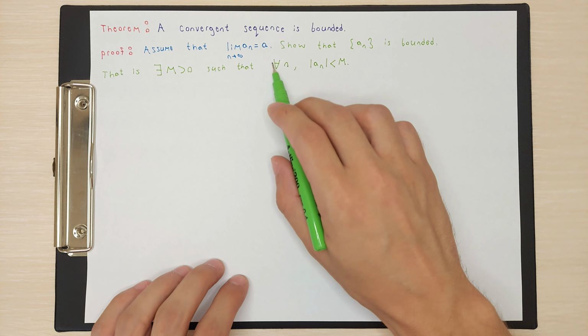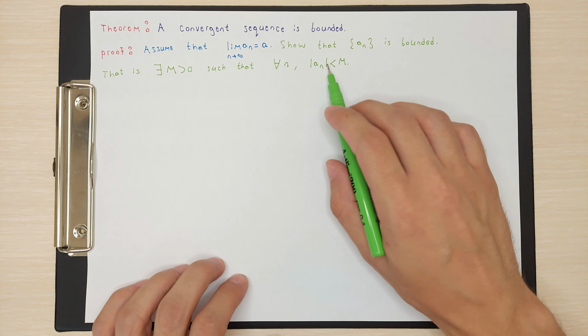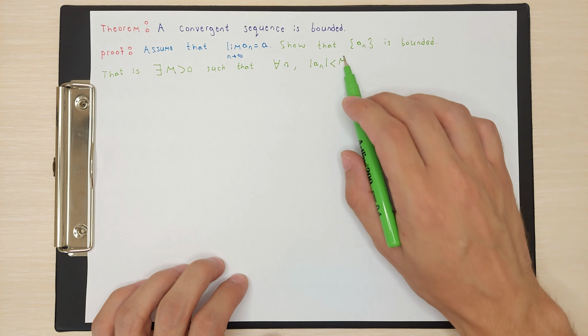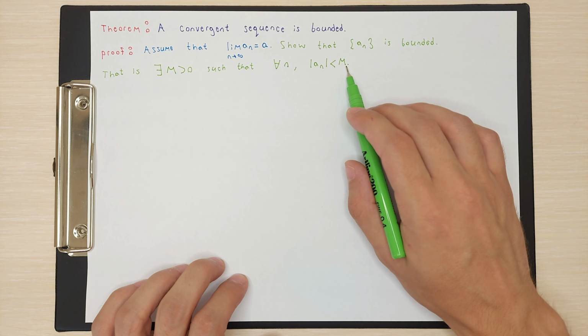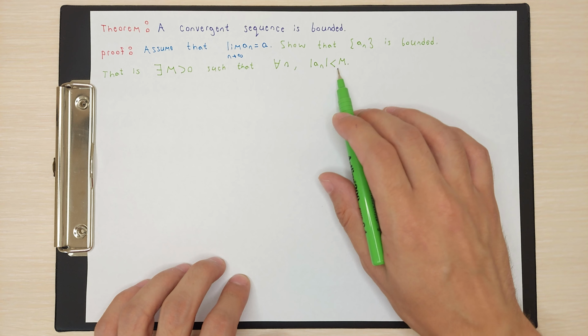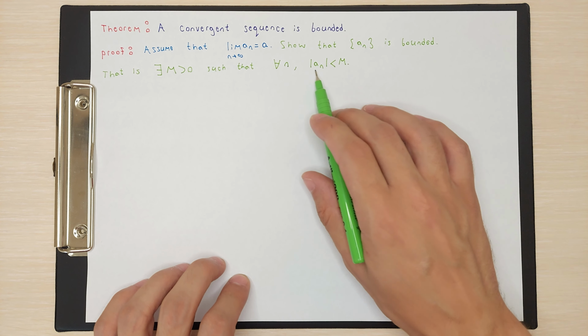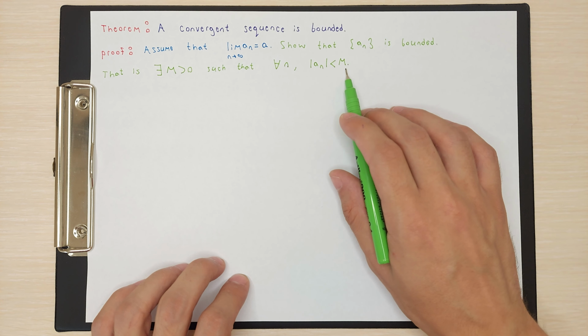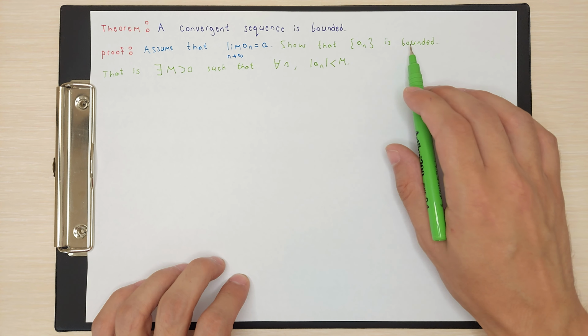So all terms of the sequence an must be less than one real number m. If we can find an m value that satisfies this inequality, we prove that the sequence an is bounded.